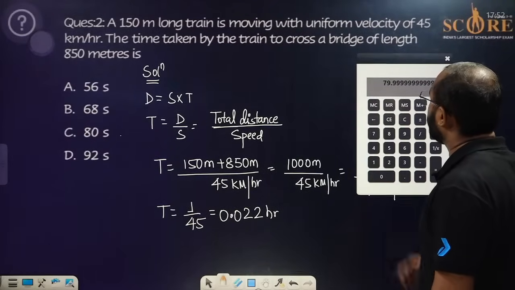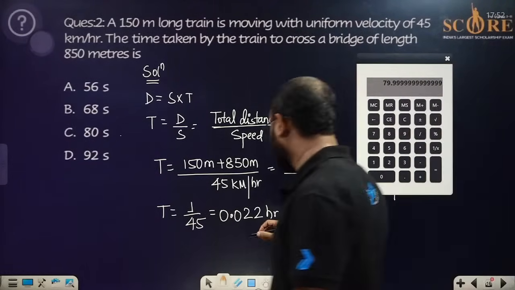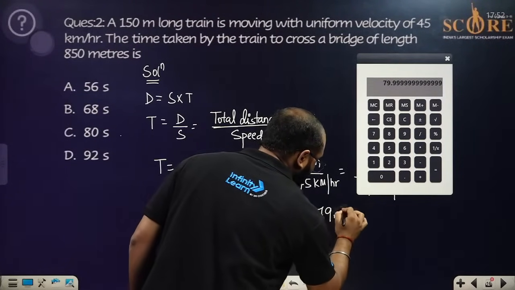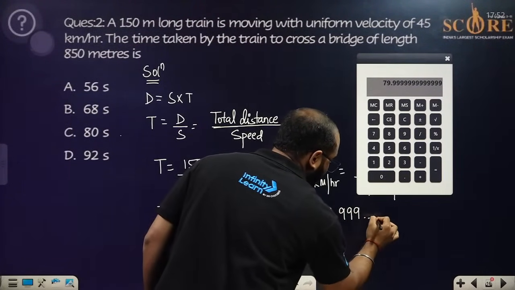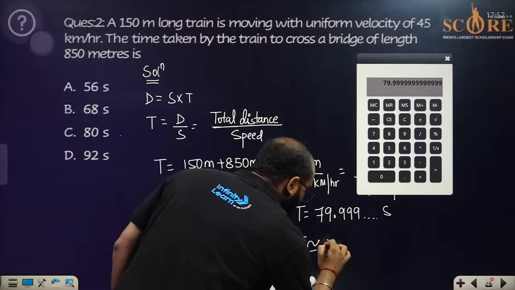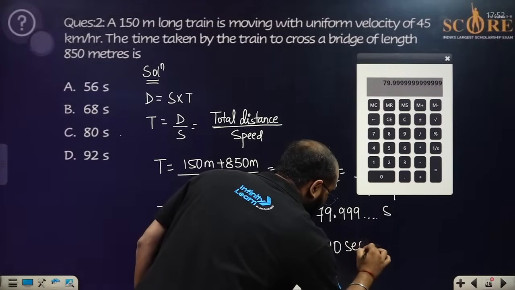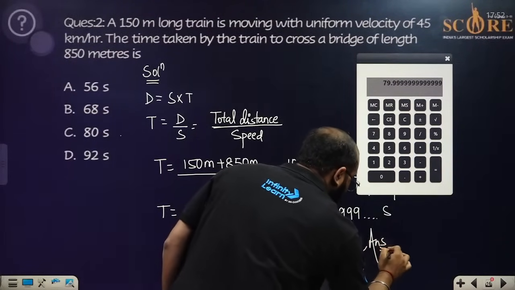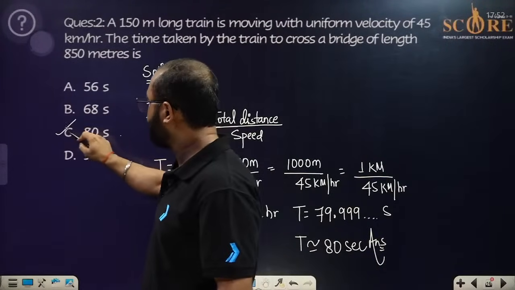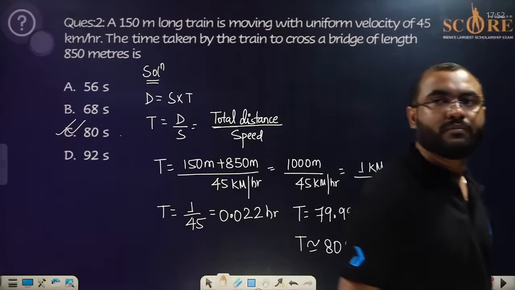The answer is going to be 7.999. You can say the time is going to be 79.99 seconds, or the time can approximately equal 80 seconds. That will be your answer. So we have to act according to the option that is given to us, and that is going to be C, 80 seconds.